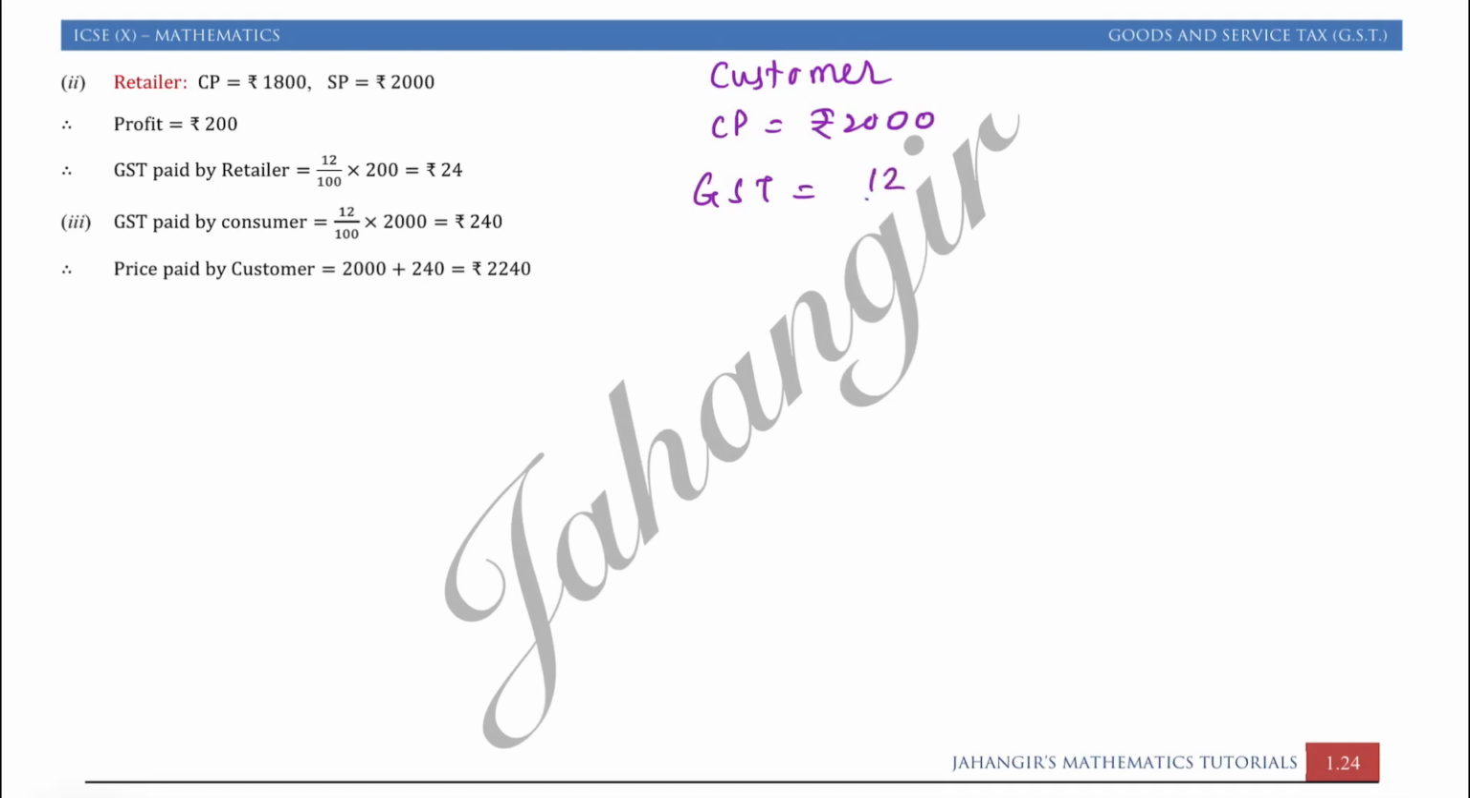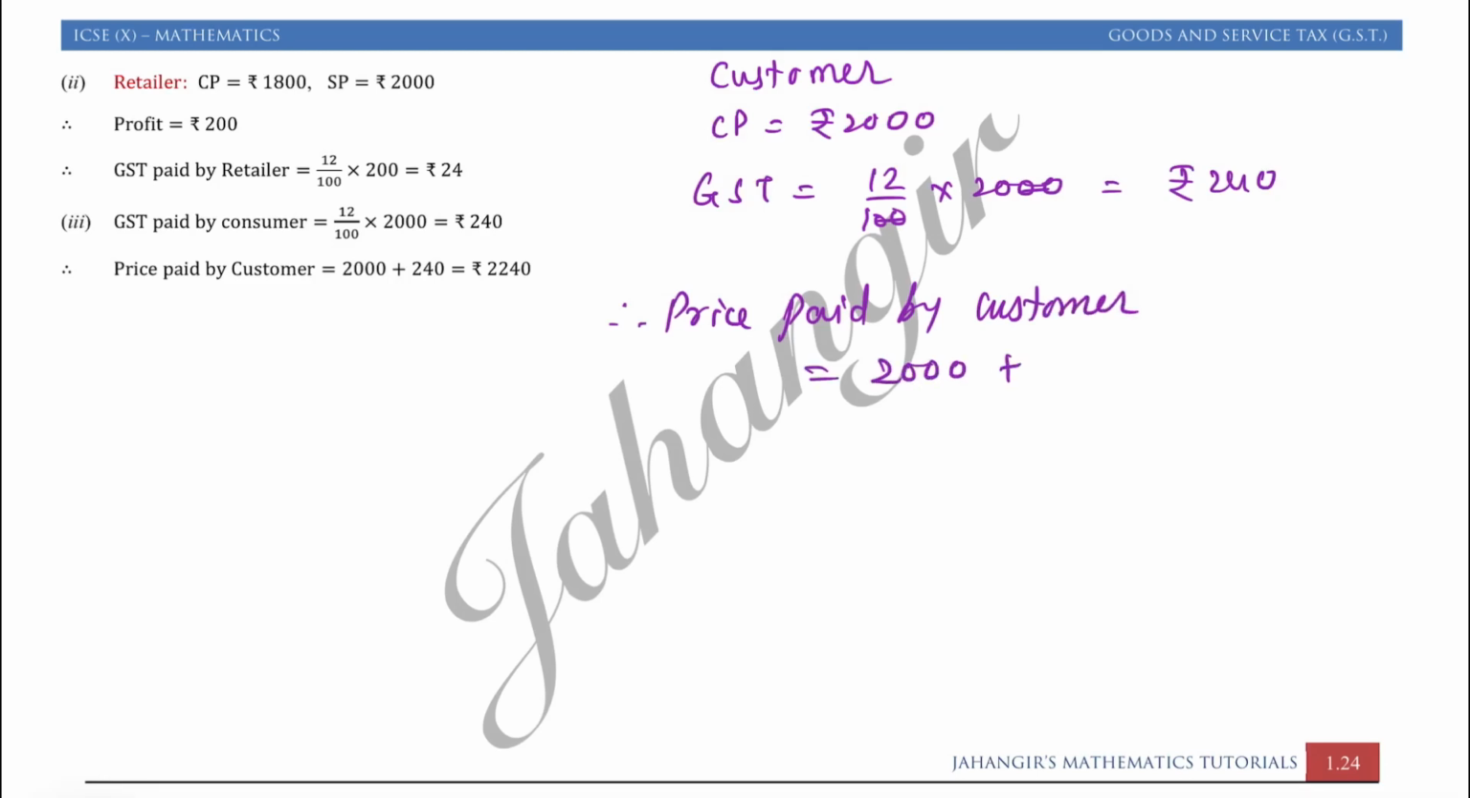So we will find 12% of 2000. 12 twos are rupees 240. So therefore tax paid by the customer is rupees 240. Therefore price paid by the customer is rupees 2000 plus 240, that is equal to rupees 2240. So the customer will pay rupees 2240 for that article.